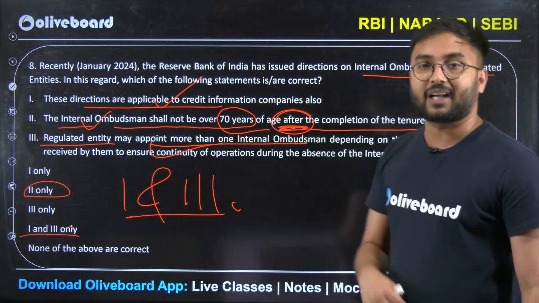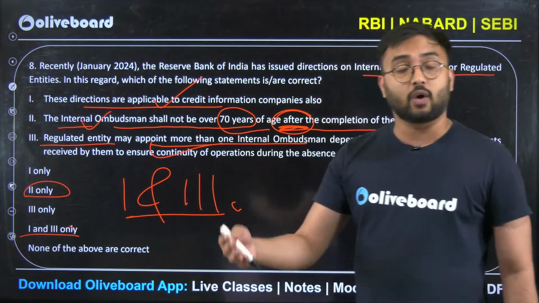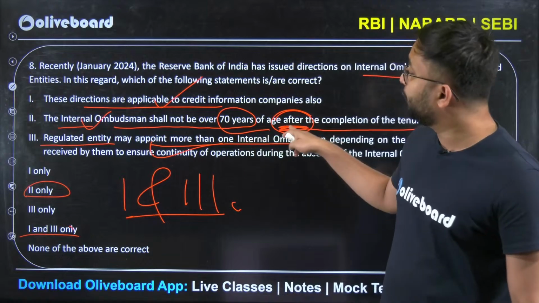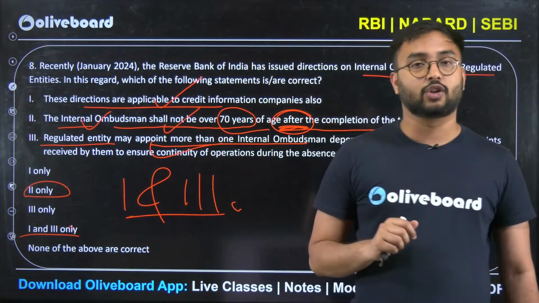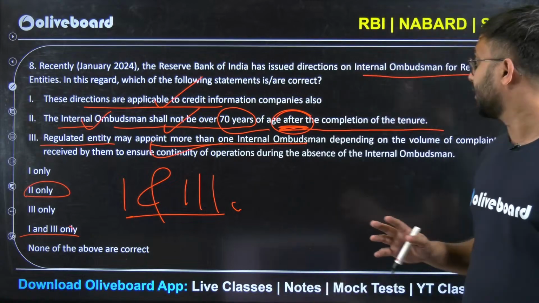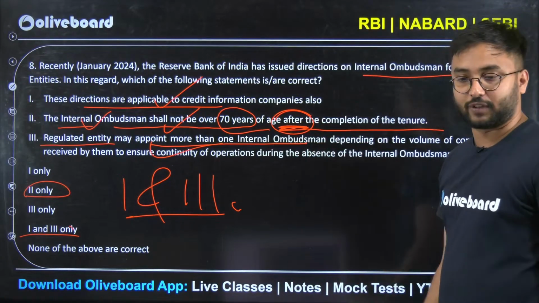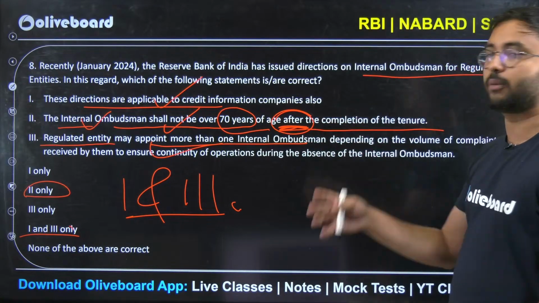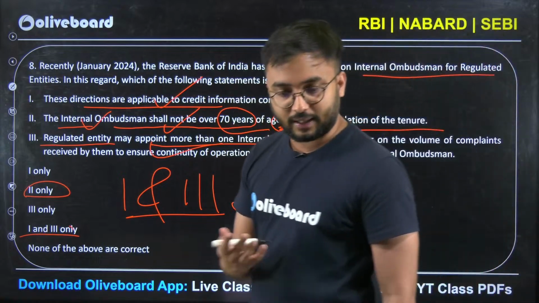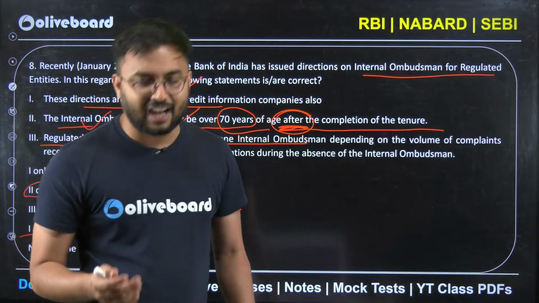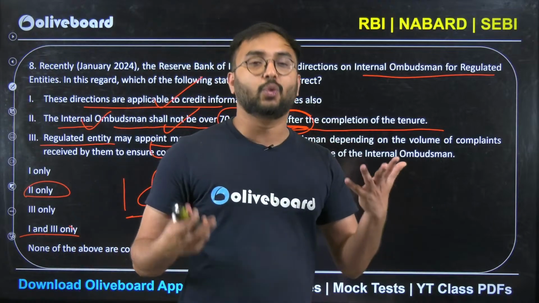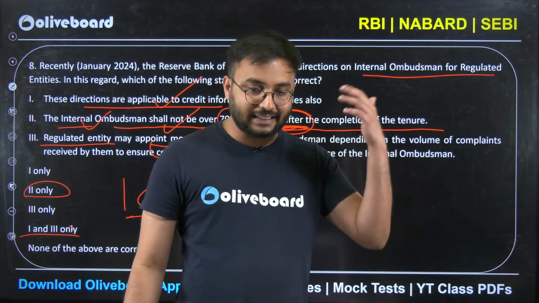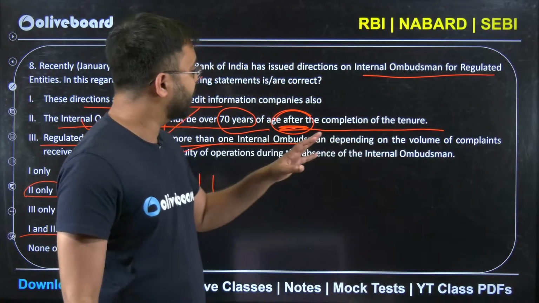Before the tenure is complete, he should not be 70 years old before his completion of tenure. So not after the completion of tenure. After the tenure is complete, he can be any age, what do we care, right? So yes, after completion there is no sense. If he is completing the tenure, why do we care whether he is 70 years of age or 90 years of age, okay? But try to look at it.